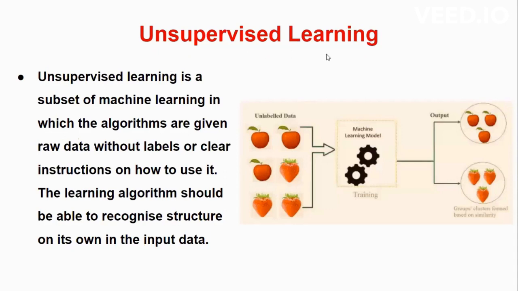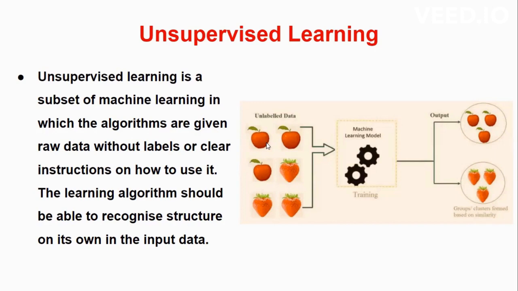So what is unsupervised learning? Unsupervised learning is a subset of machine learning in which the algorithms are given raw data without any labels or clear instructions on how to use it. The learning algorithm should be able to recognize its structure on its own with the input data. So here we are given unlabeled data without any labels.